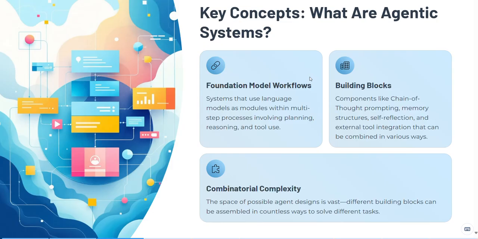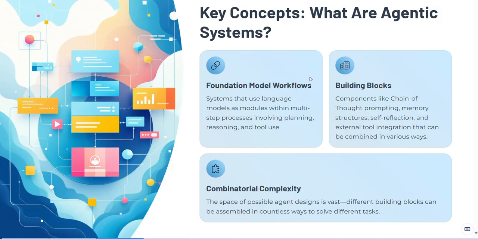So, the key concepts: what are agentic systems? Before we get into automation, you need a shared understanding of what an agentic system is. You can think of an agentic system as a workflow built around a foundation model.